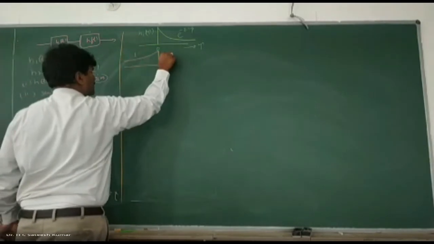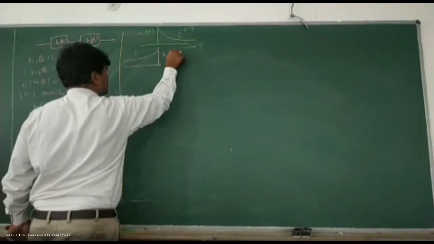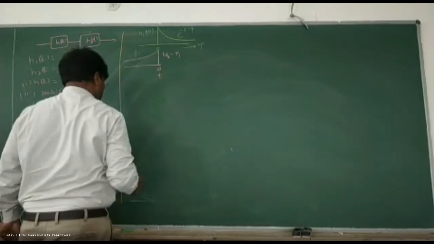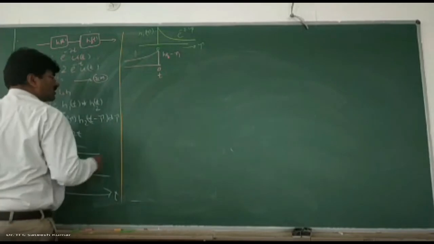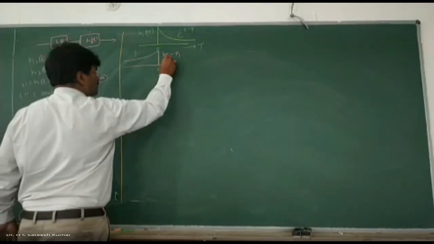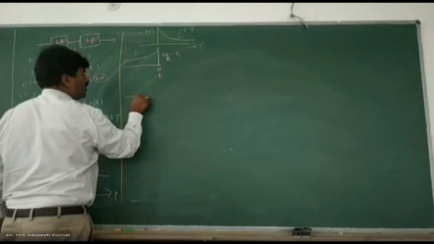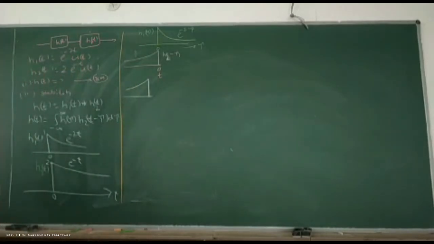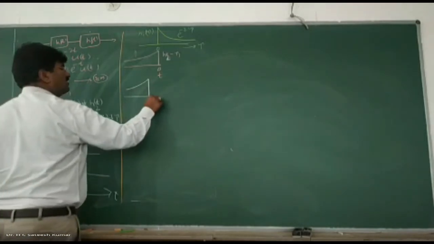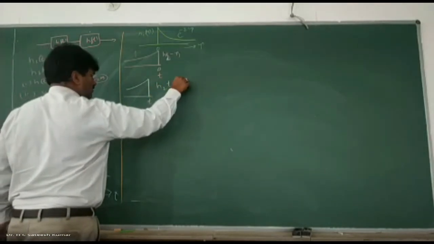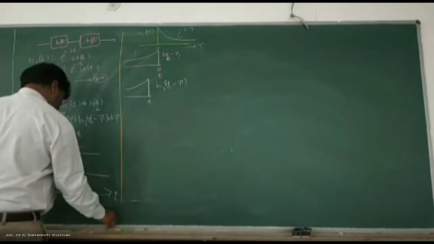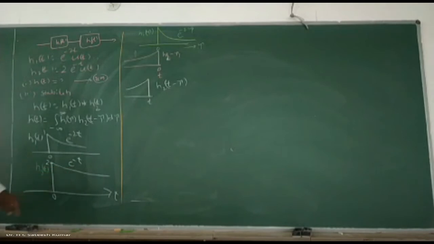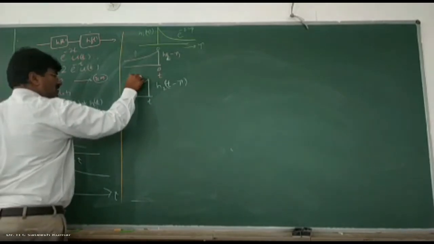h2 of minus tau. Okay, 0. And the 0th value will be taken as t. Don't write anything on that. Afterwards, you can write h2 of h2 of minus tau. Now, how many cases can you expect? Only 2 cases, because both of them are infinite. This is t. This is h2 of t minus tau. h2 of t minus tau is nothing but what? h2 of t minus tau is e to the power of minus of t minus tau.